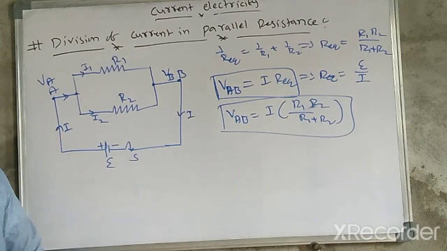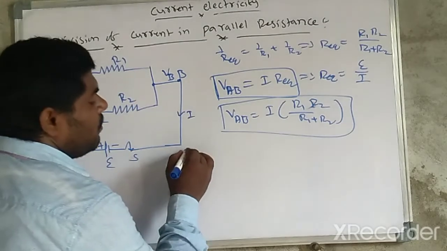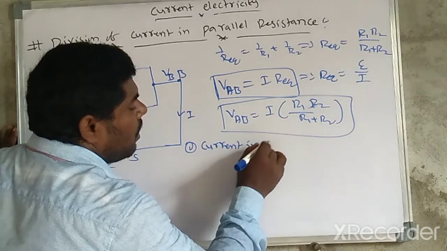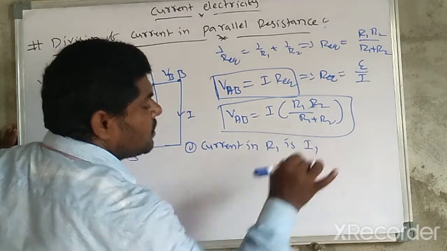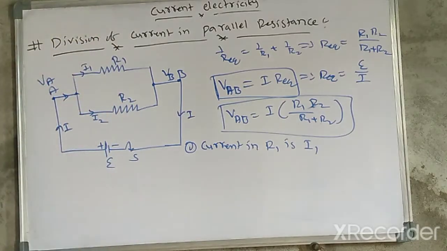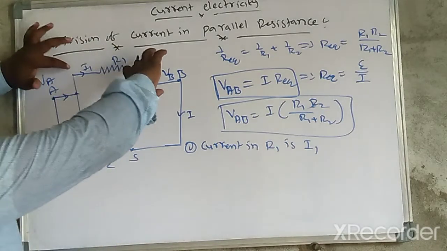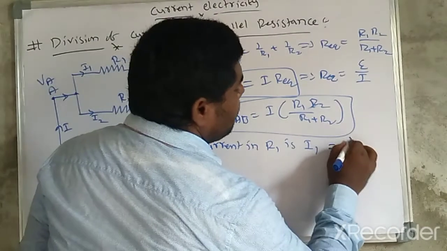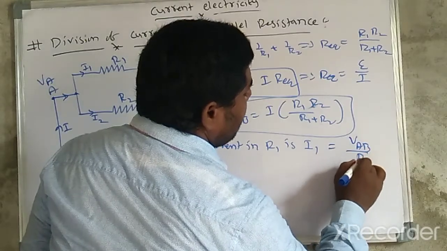Current in R1, I would like to consider first, as I1. I1 should be equal to the potential divided by the resistor. Current I1 is equal to potential AB divided by R1.